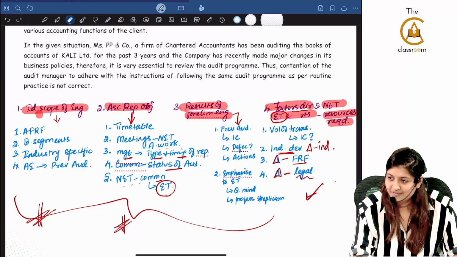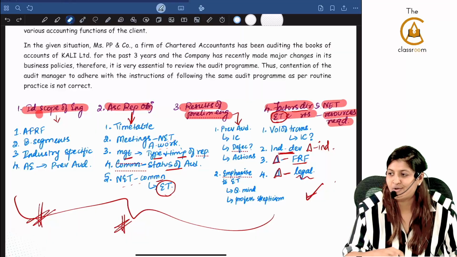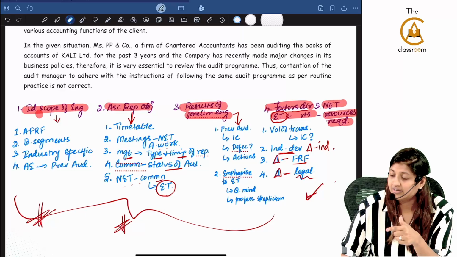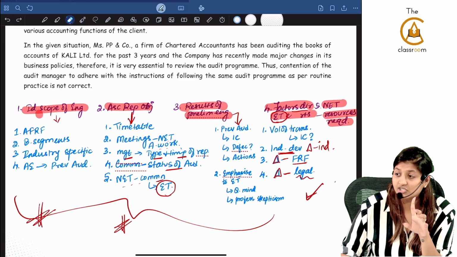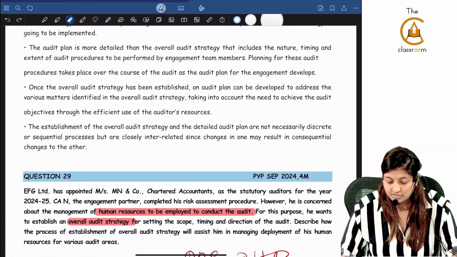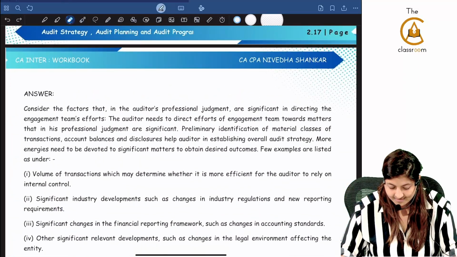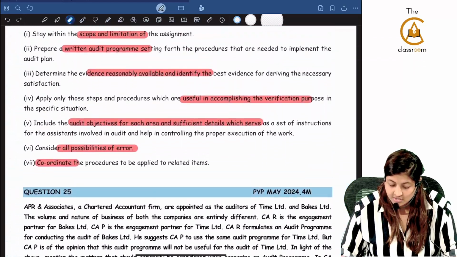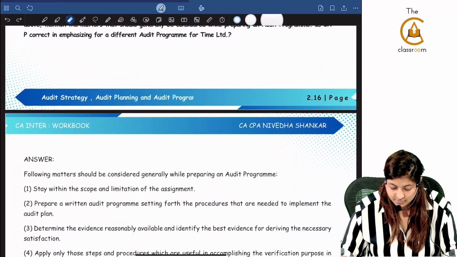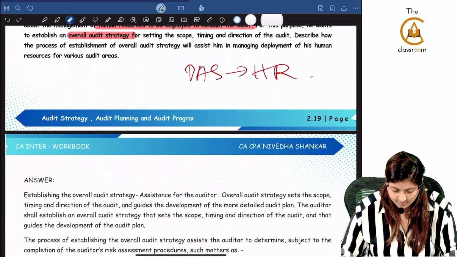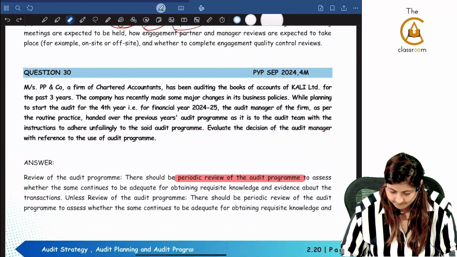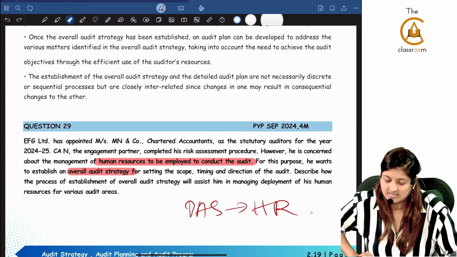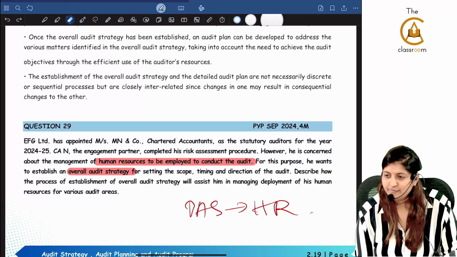That's why when I started off with essay 300 itself, I started by explaining the points under each of these things, or that HR overall audit strategy. That one they asked or they did not ask? HR overall audit strategy, in the previous exam paper we saw that one also. HR, human resources, you all told the answer also. Last question, 29th question. This is also asked, September 24 they have asked. So they won't ask again.